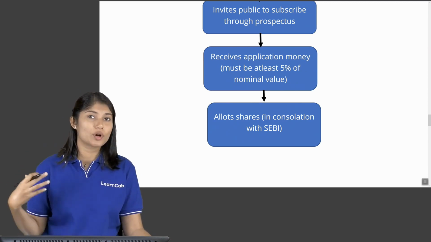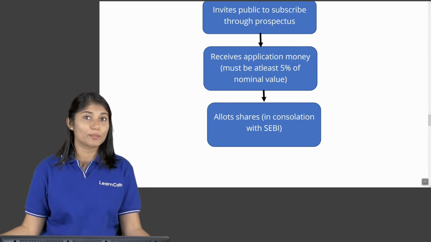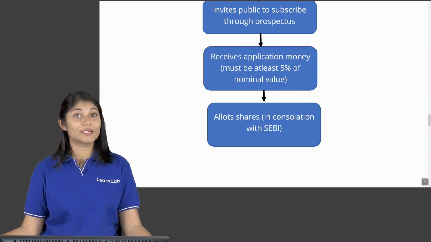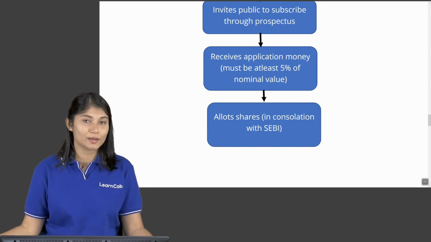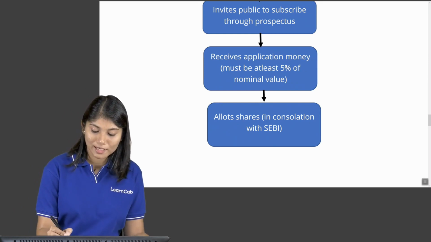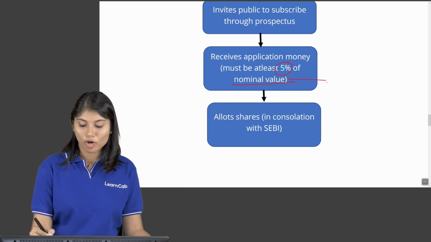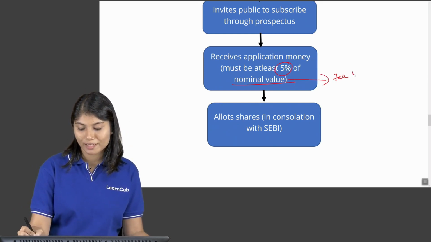Just like when you want a seat in a college, you have to apply first, right? And then once it is confirmed, they will allot the seat to you. Similarly, in the case of companies, you have to first apply. This application money has to be at least 5% of the nominal value. Nominal value is nothing but face value.